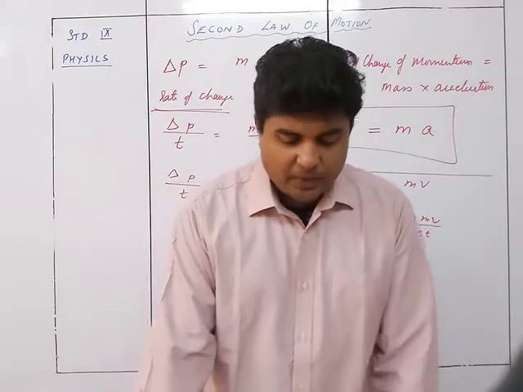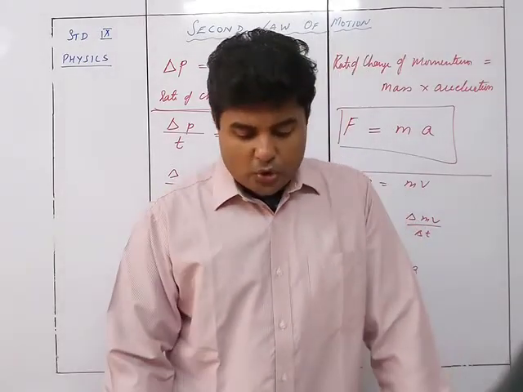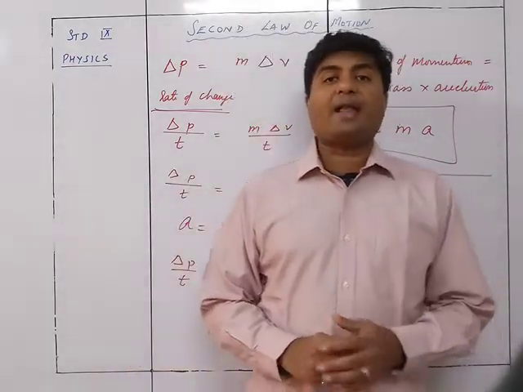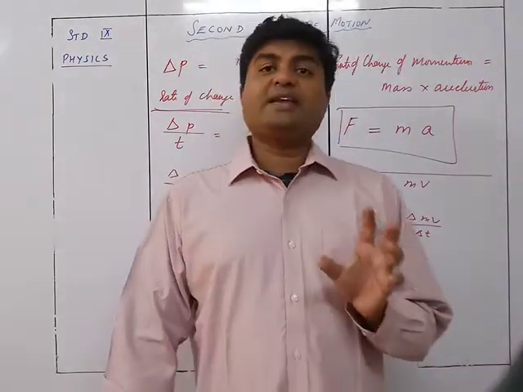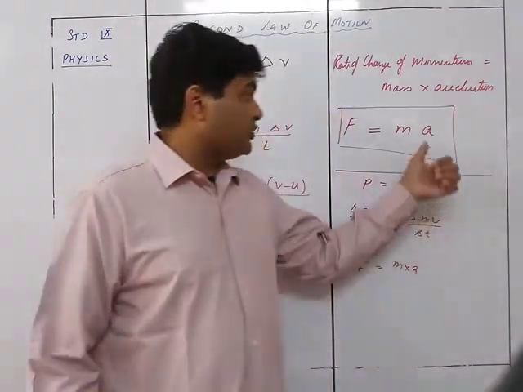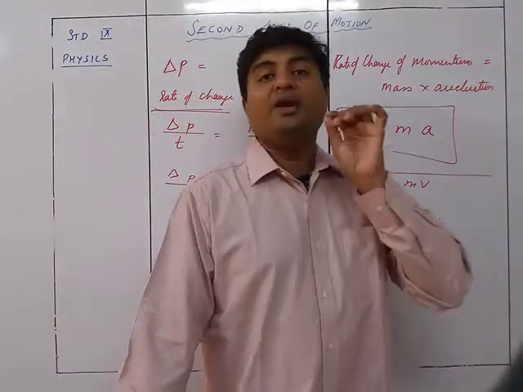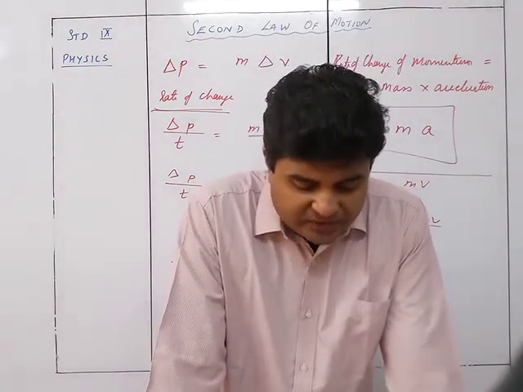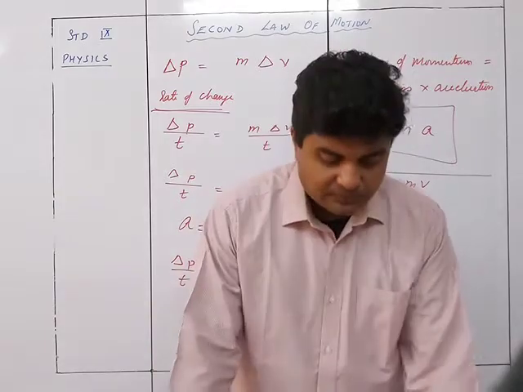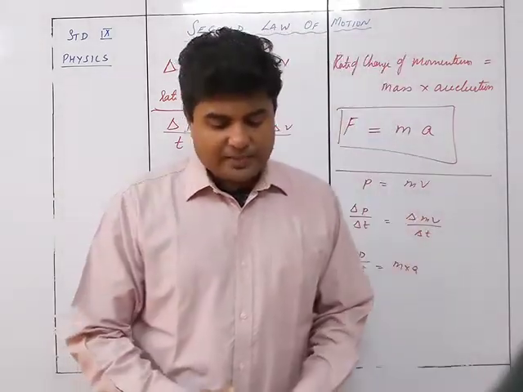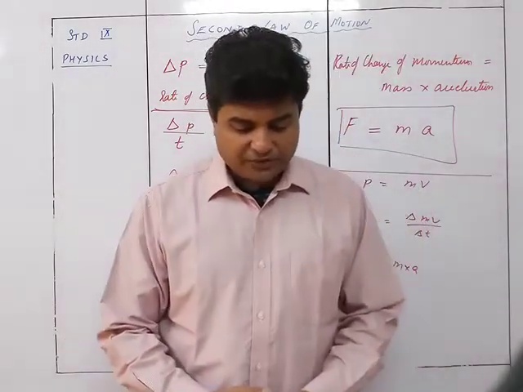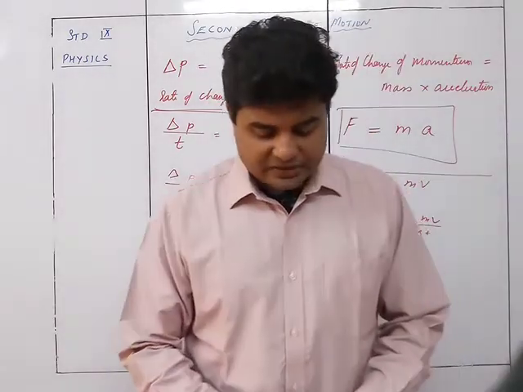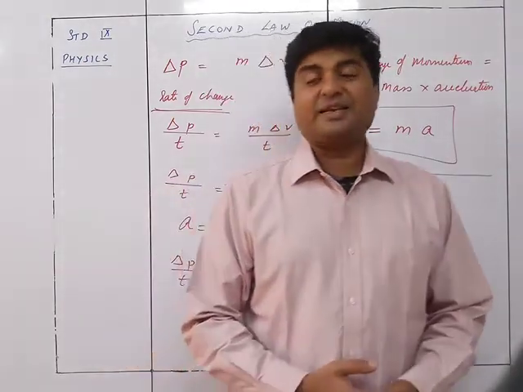So experimentally we can say that the acceleration produced in the body is directly proportional to the force applied on it. Whatever acceleration is produced is due to the force applied on it. If we try to produce the same change in velocity in the same time in a football or a tennis ball, initially both at rest, we need to apply a larger force on the football than on a tennis ball. The force needed to produce the same acceleration in two bodies of different masses is not the same.